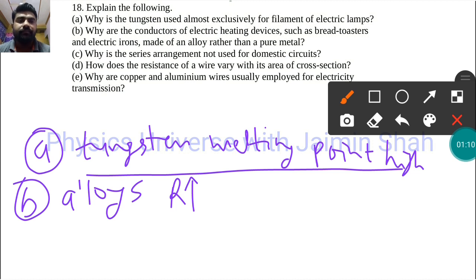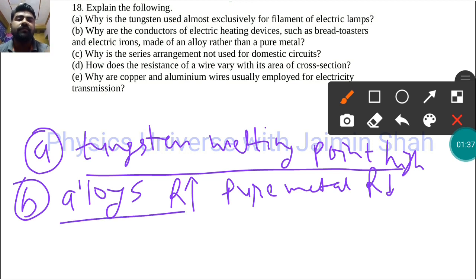So alloys have high resistance, and that's why we can produce more heat with these materials. That's why in bread toasters and electric irons we use an alloy rather than a pure metal. A pure metal doesn't have that much resistance, and because of low resistance we can't get that heat energy from electricity, so we use alloys.